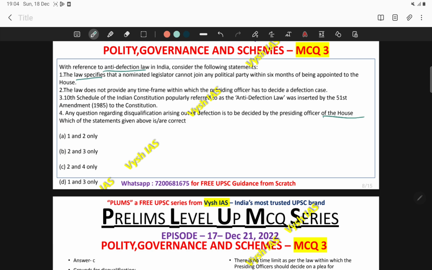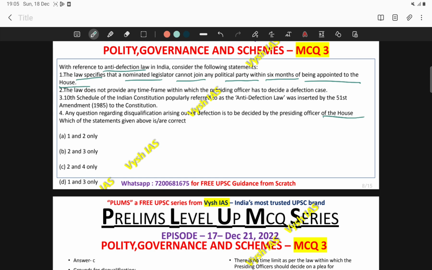The law specifies that a nominated legislature cannot join any political party within 6 months of being appointed to the House. So many students have this tendency of jumping into the question and marking the OMR sheet just because they know this concept very well. Don't do that mistake. Okay, even if you know the concept very well, please take a minute to read the question carefully.